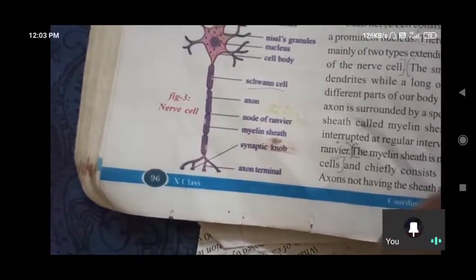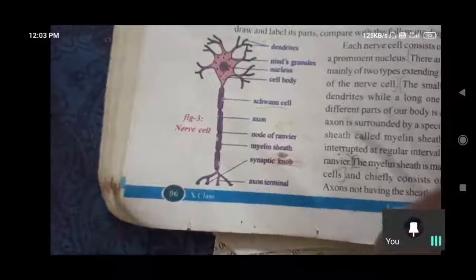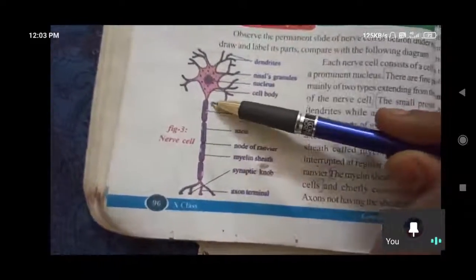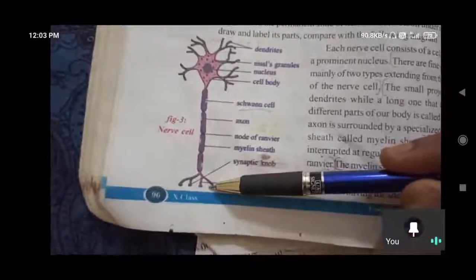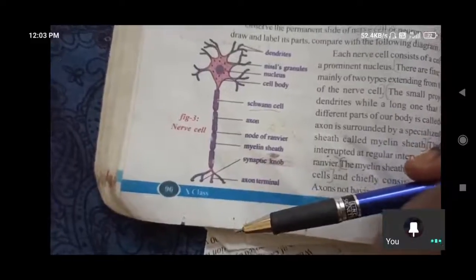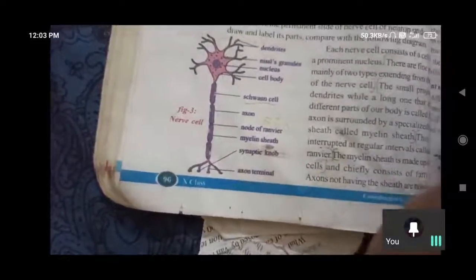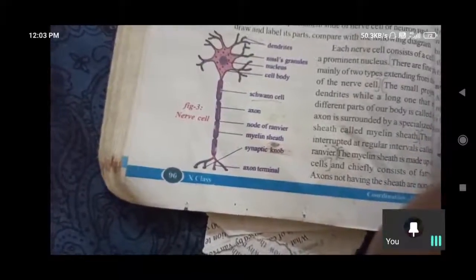So the next one is the axon. The axon is a long stem-like projection that extends to different parts of our body. The axon's responsibility: it is behind the synapses.